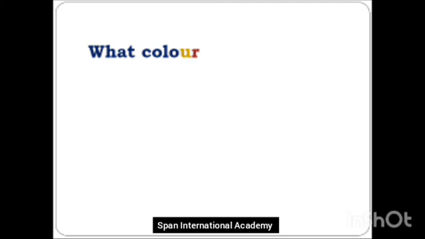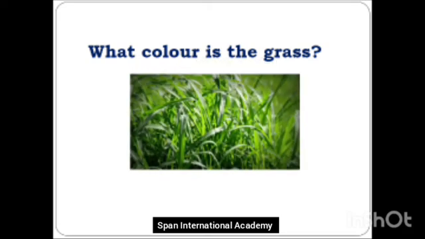So, my first question for you all. I know it's very simple. You all will 100% answer the question. What color is the grass? See the picture. Oh yes, my dear students, the color of the grass is green.